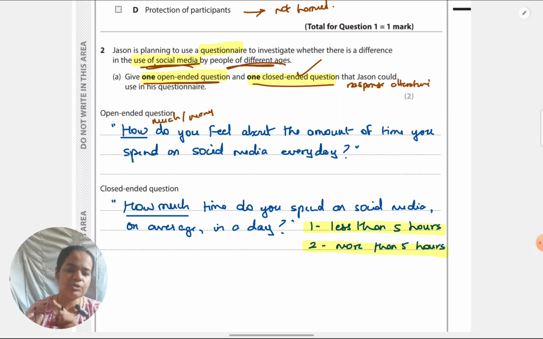How is correct. How much or how many, these two are closed questions. Never try to use them as open questions.